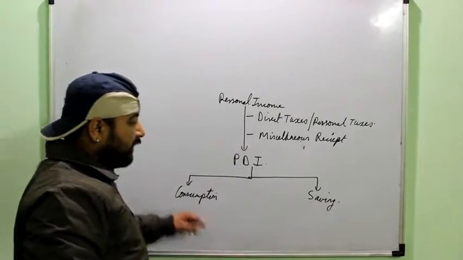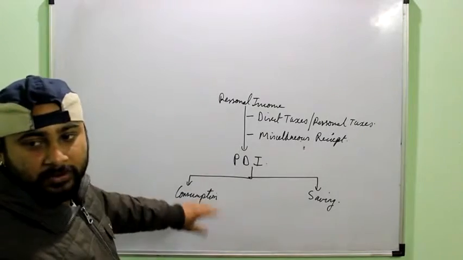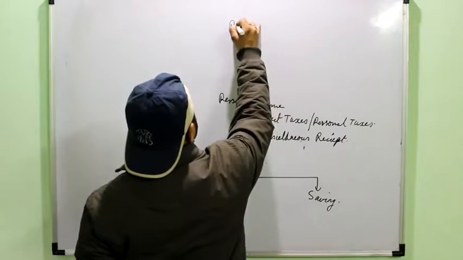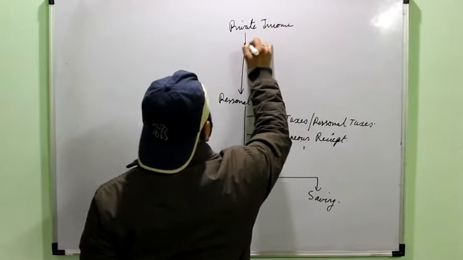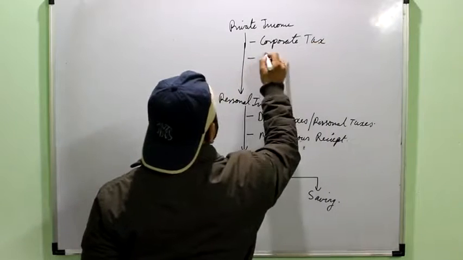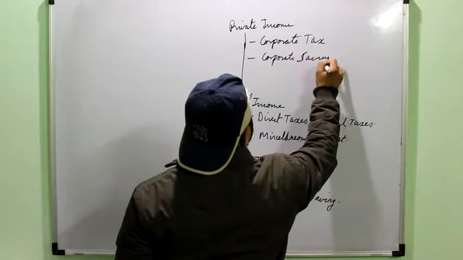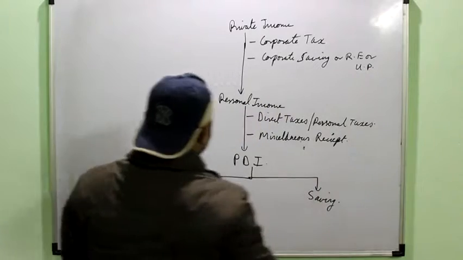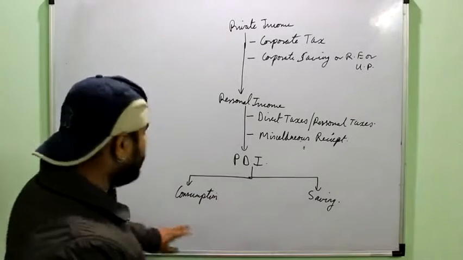Suppose I have started, actually this whole chart can be used for moving from top to bottom or from bottom to top. That's why I am making it again. Here, see, this was private income. From private income we subtracted corporate tax and corporate saving, or we also call them retained earnings or undistributed profits. Then we get the personal income, and subtracting these we get the personal disposable income.